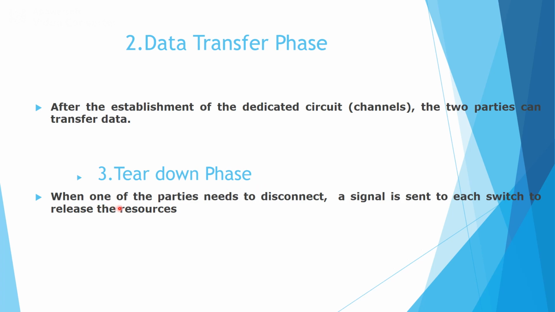When one of the parties needs to disconnect, a signal will be sent to each switch so that it can release the resources. That means under the tear down phase, in short, the path that was established will be disconnected.